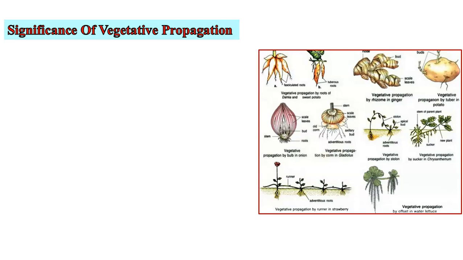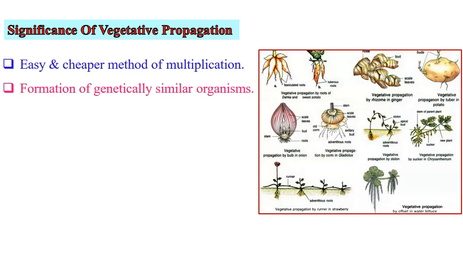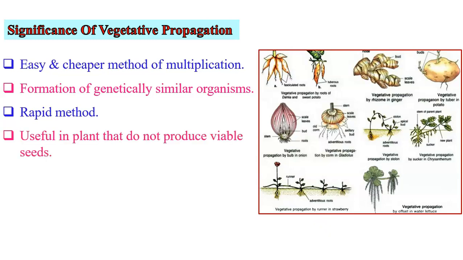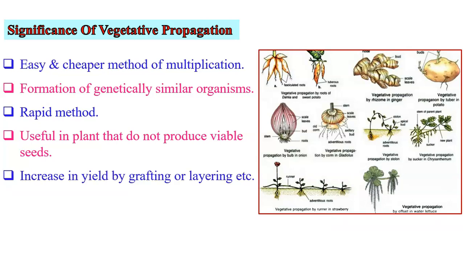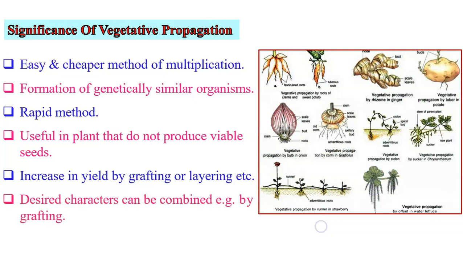What is the significance of vegetative propagation? It is a very easy and cheaper method of multiplication. Genetically identical organisms get formed. It's a very fast method. It is useful in plants that do not produce viable seeds such as banana. It increases yield by grafting or layering method, and desired characters can be preserved. They can be combined by grafting-like methods.